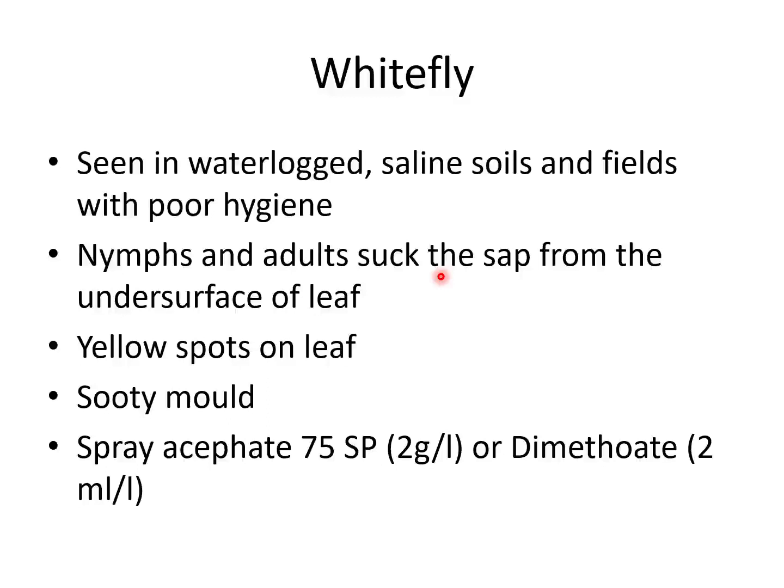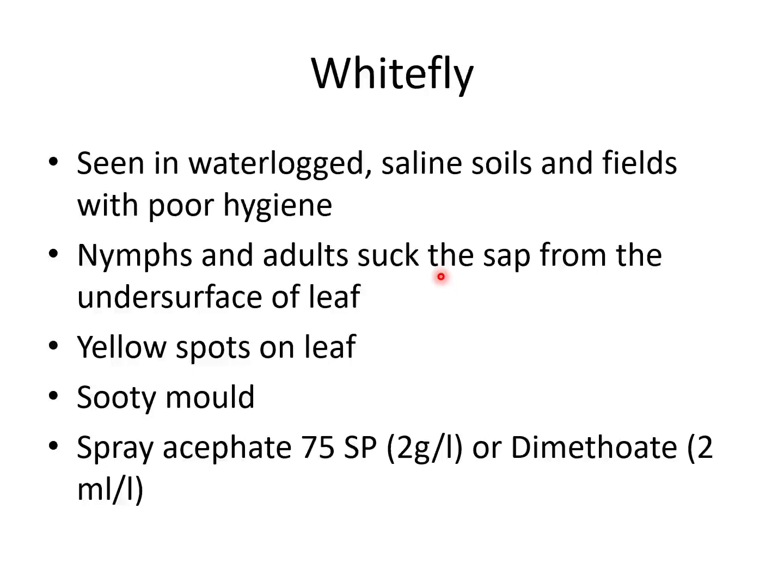Coming to the next pest, whitefly, Aleurolobus barodensis. It is mostly seen in waterlogged saline soils and those fields which have poor hygiene. So that means if the crop is not well managed, then whitefly infestation is higher. Just like the earlier two sucking pests, woolly aphid and Pyrilla, nymphs and adults suck sap from the leaf.